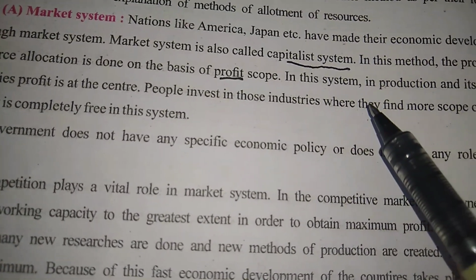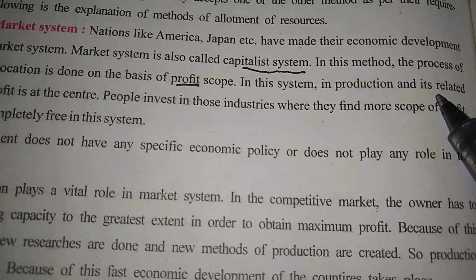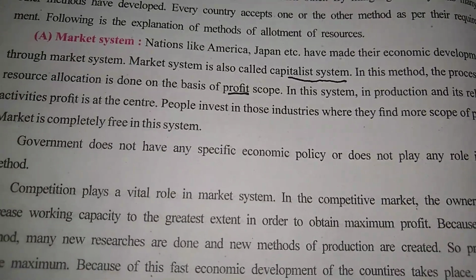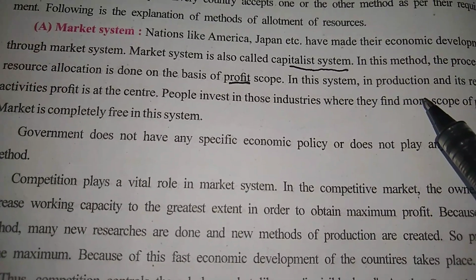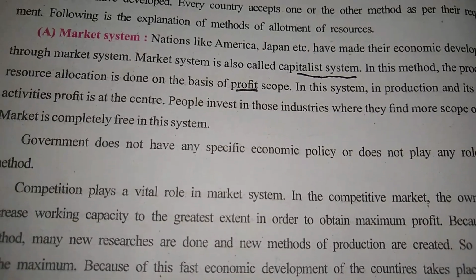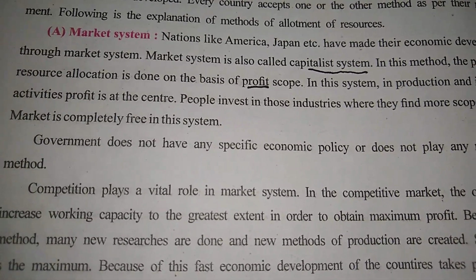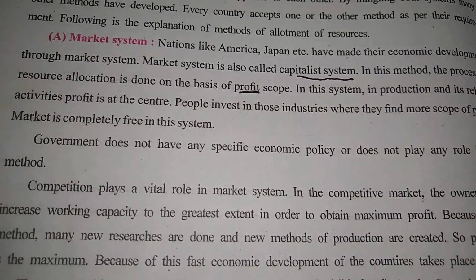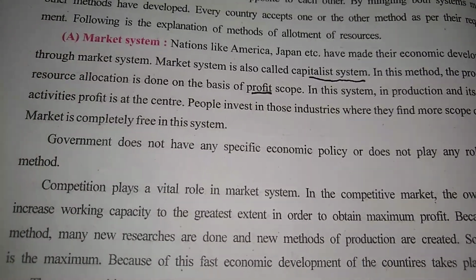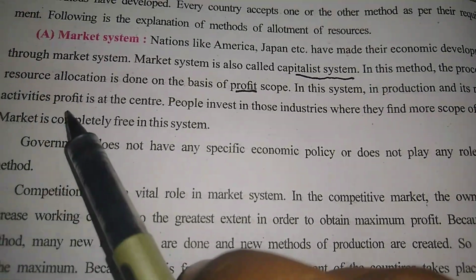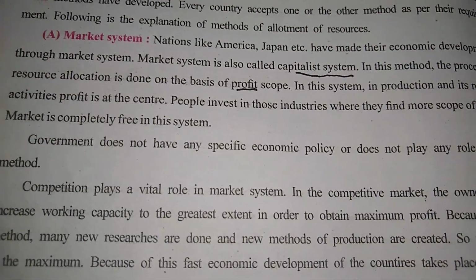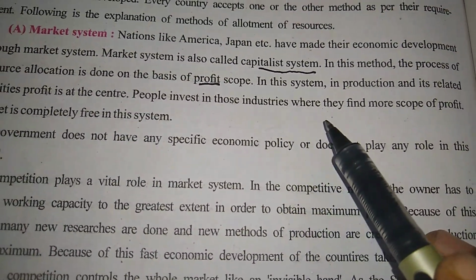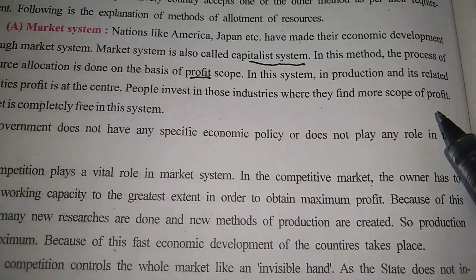In this system, in production and its related activities, profit is at center. Companies go for production and all the activities keeping only one thing in mind, and that is profit. To get the profit, they can go for huge production, they can increase the price, whatever they want to do, they definitely do, but the ultimate aim is what? Profit is at center.